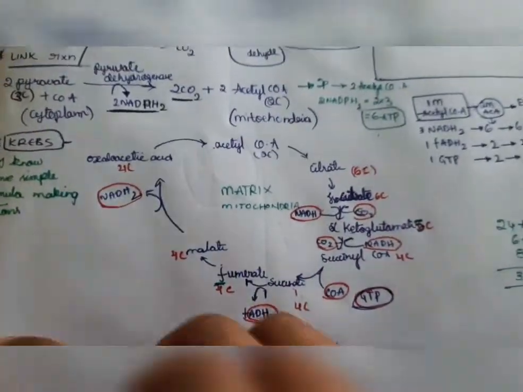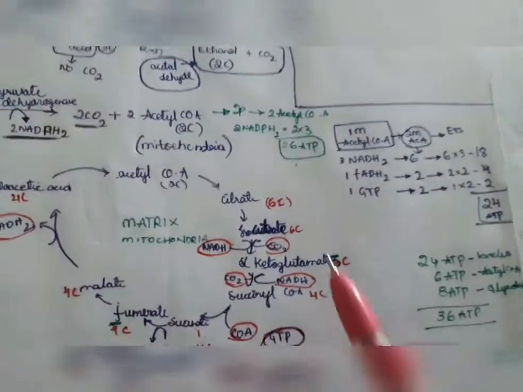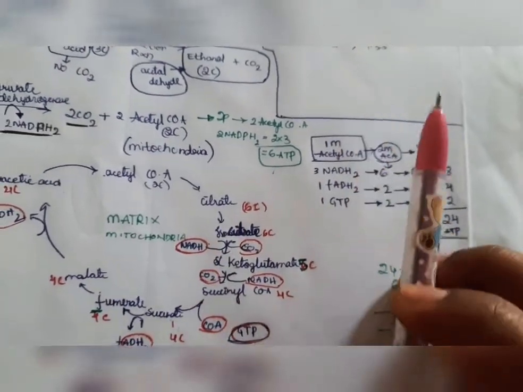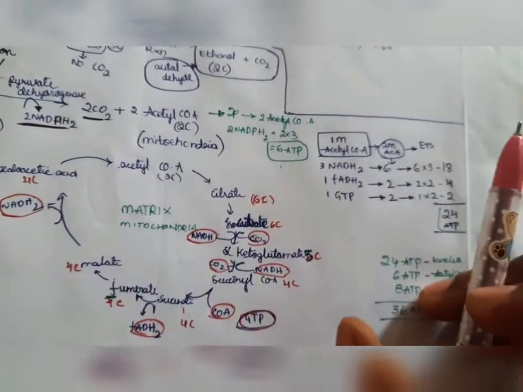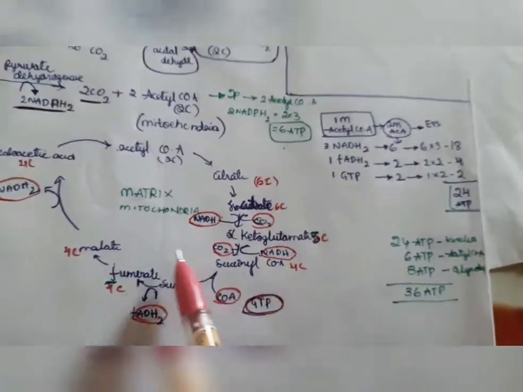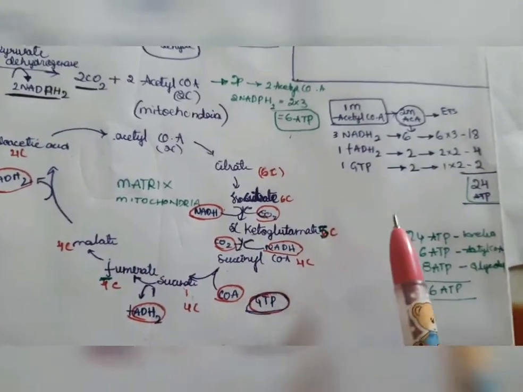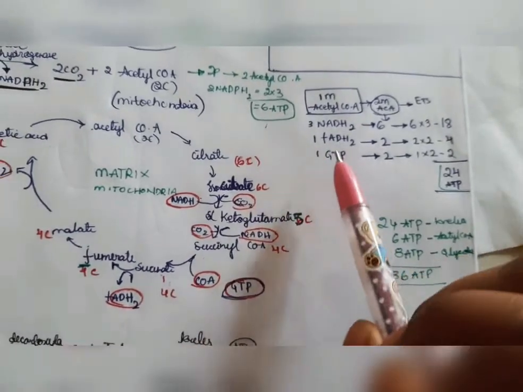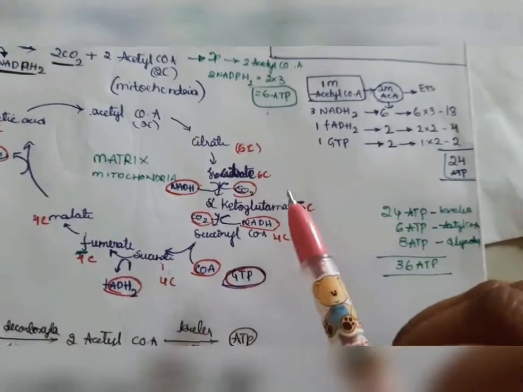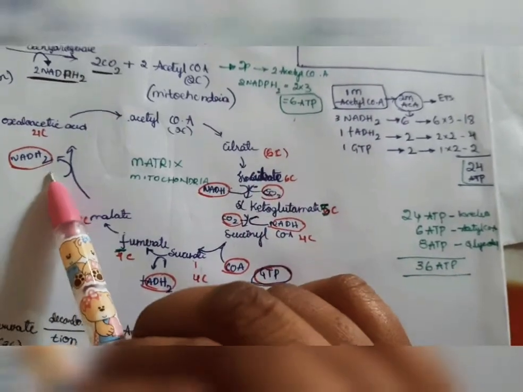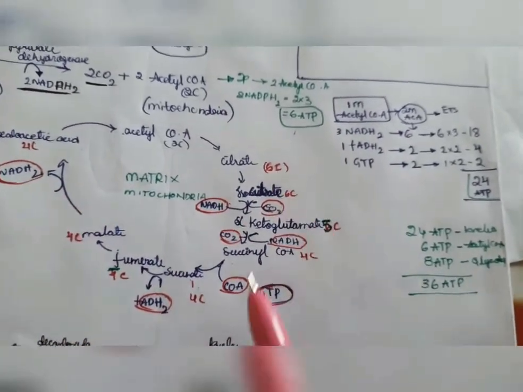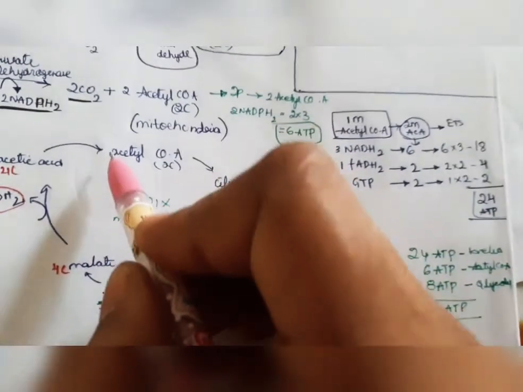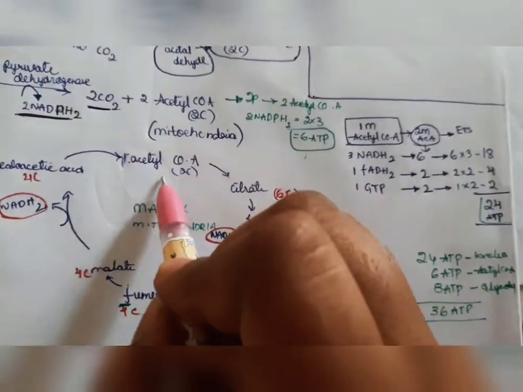Now we will calculate how many ATPs will be formed. We said 1 NADPH2 is equal to 3 ATP, 1 FADH2 is equal to 2 ATP, 1 GTP is equal to 1 ATP. We should remember it. In the Krebs cycle, how many NADPH2 will be formed? We count 1, 2, 3. So 3 NADPH2 will be formed. This is only for one molecule, only for one acetyl coenzyme A.